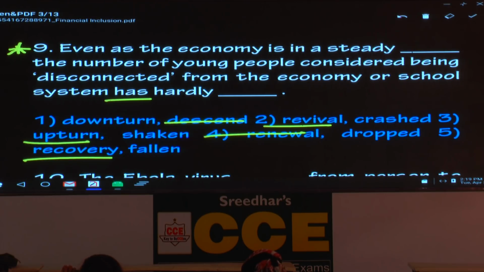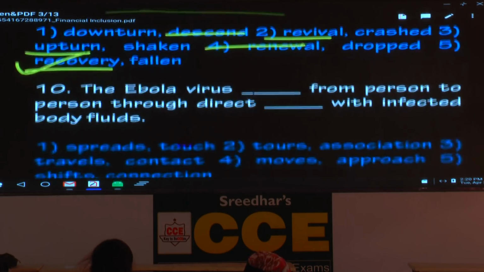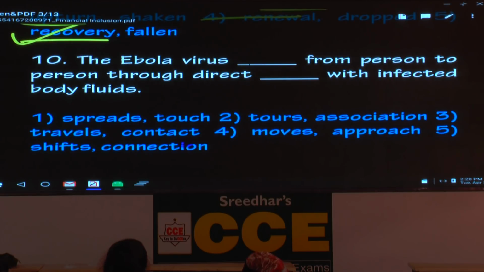And what is the second word? Has hardly fallen. It hasn't fallen, has hardly fallen. What is the meaning of that? Hardly fallen, positive or negative? Negative. It means it has not fallen. Now what is the answer based on that? The fifth option. How many of you have got this one right? Oh, I appreciate. I see a lot of hands. But I feel it's a bit difficult. You got to read two or three times. This is easy but tricky.